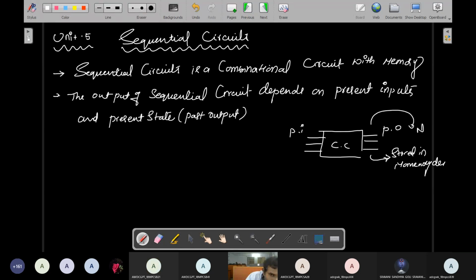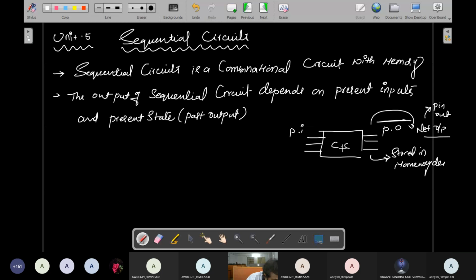This memory is connected by feedback to the combinational circuit. Due to this feedback, we will get the next output. So it is the next output; right now it is the present output, and this is the past output.